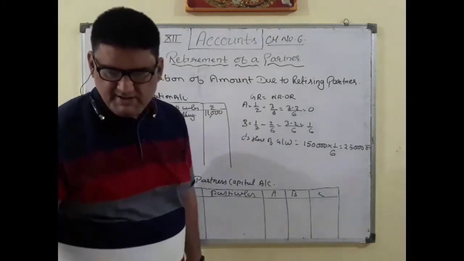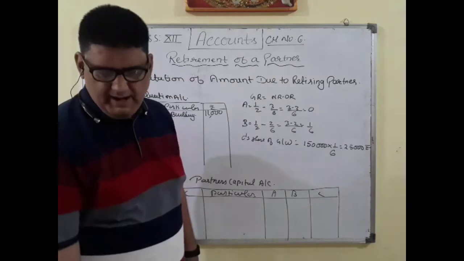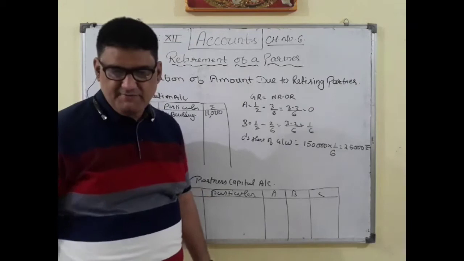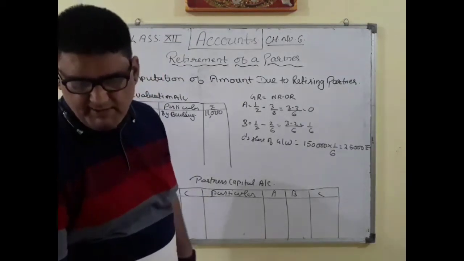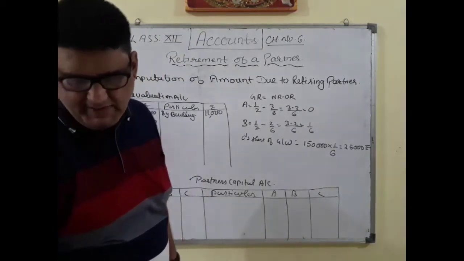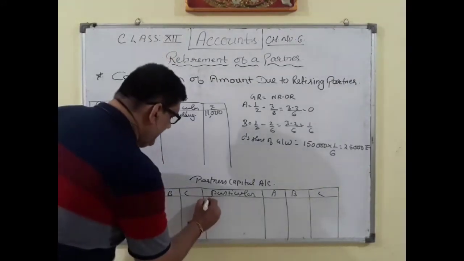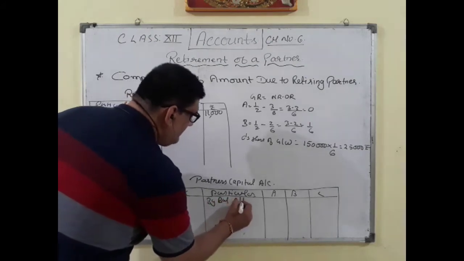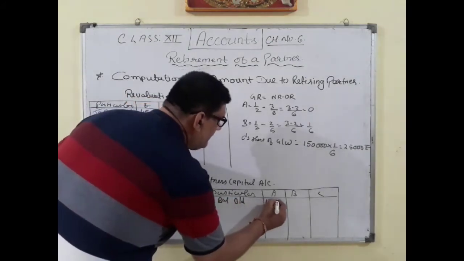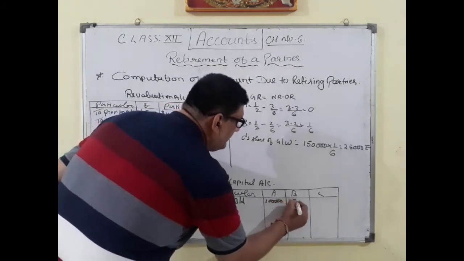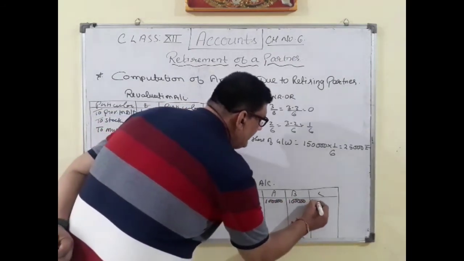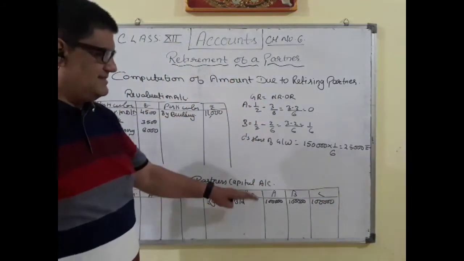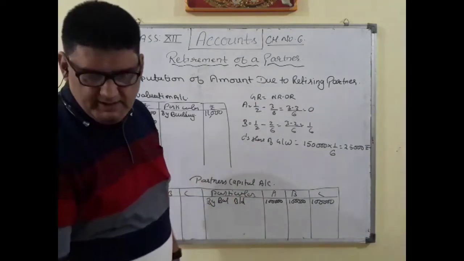So these are all the adjustments which we have to make, and now we will be seeing how we will be preparing this. For this we need the balancing figure. The capital balances of A, B and C on the date of retirement are 1 lakh, 1 lakh and 1 lakh respectively. When the retirement happened, the balance on that day was 1 lakh each.